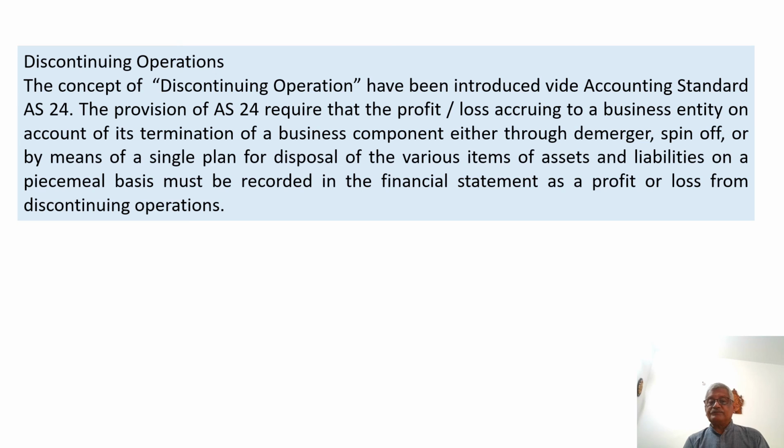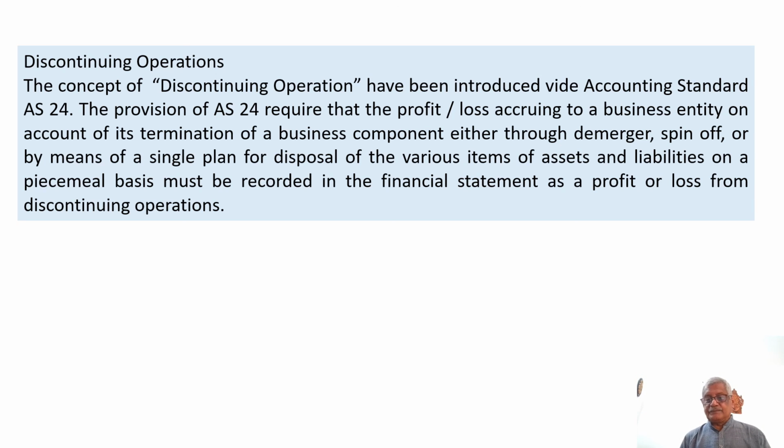The provision of AS 24 requires that the profit or loss accruing to a business entity on account of the termination of a business component, either through demerger or spin-off or by means of a single plan for disposal of the various items of assets and liabilities on a piecemeal basis, must be recorded in the financial statement as a profit or loss from discontinuing operations.